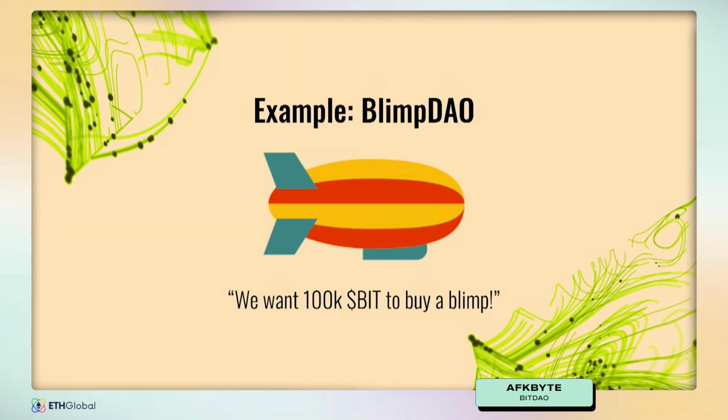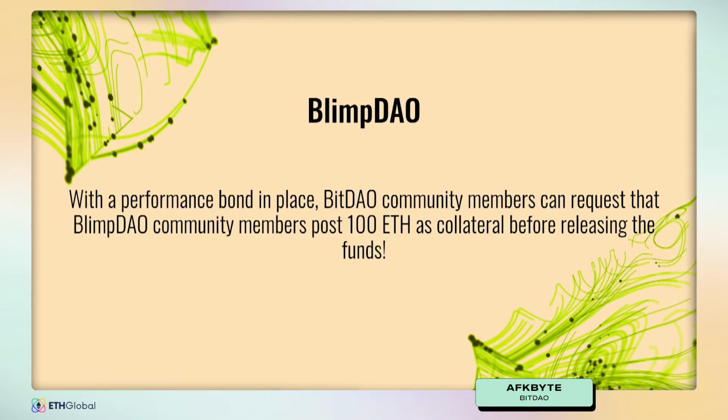Let's say that this DAO comes to us and says, we want to buy one of those 7 blimps, and we want 100K BIT to buy one of these blimps. With a performance bond in place, what we'd effectively do is the BitDAO community members can request that the Blimp DAO community members post about 100 ETH in collateral before releasing the funds if the proposal passes.